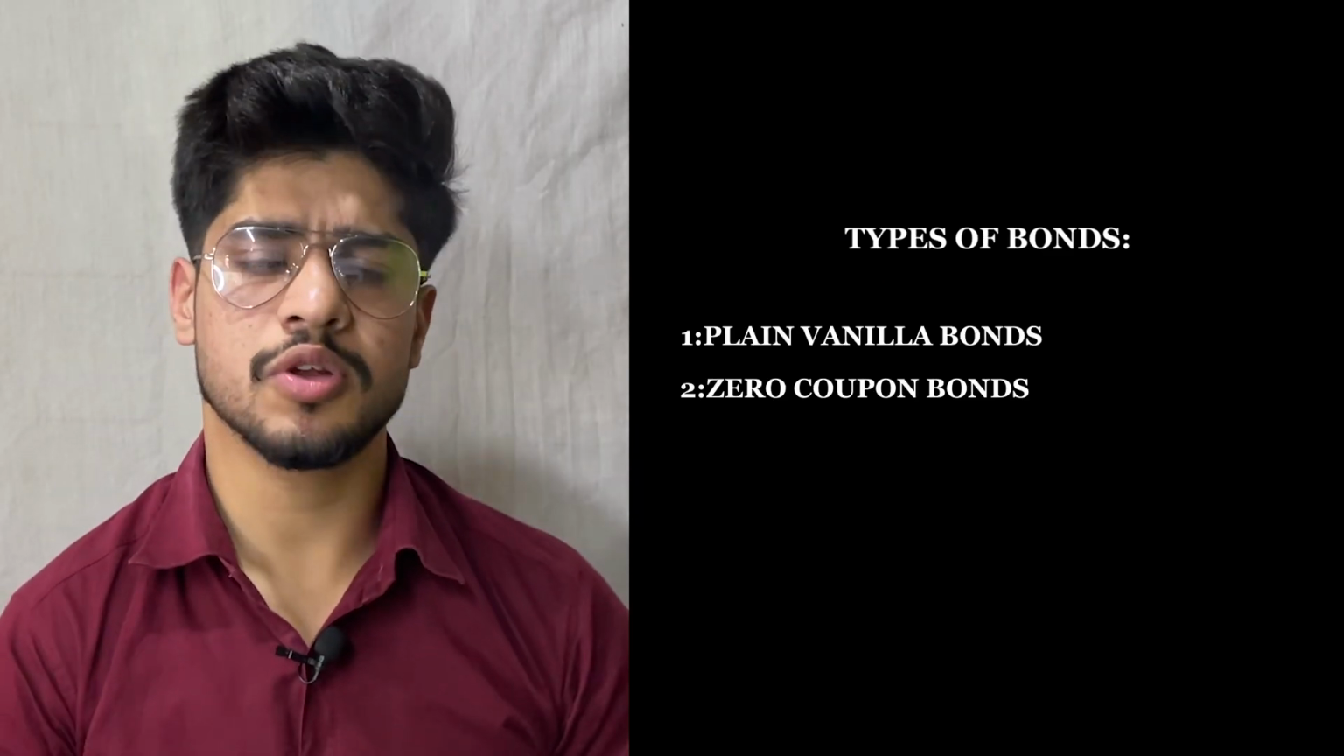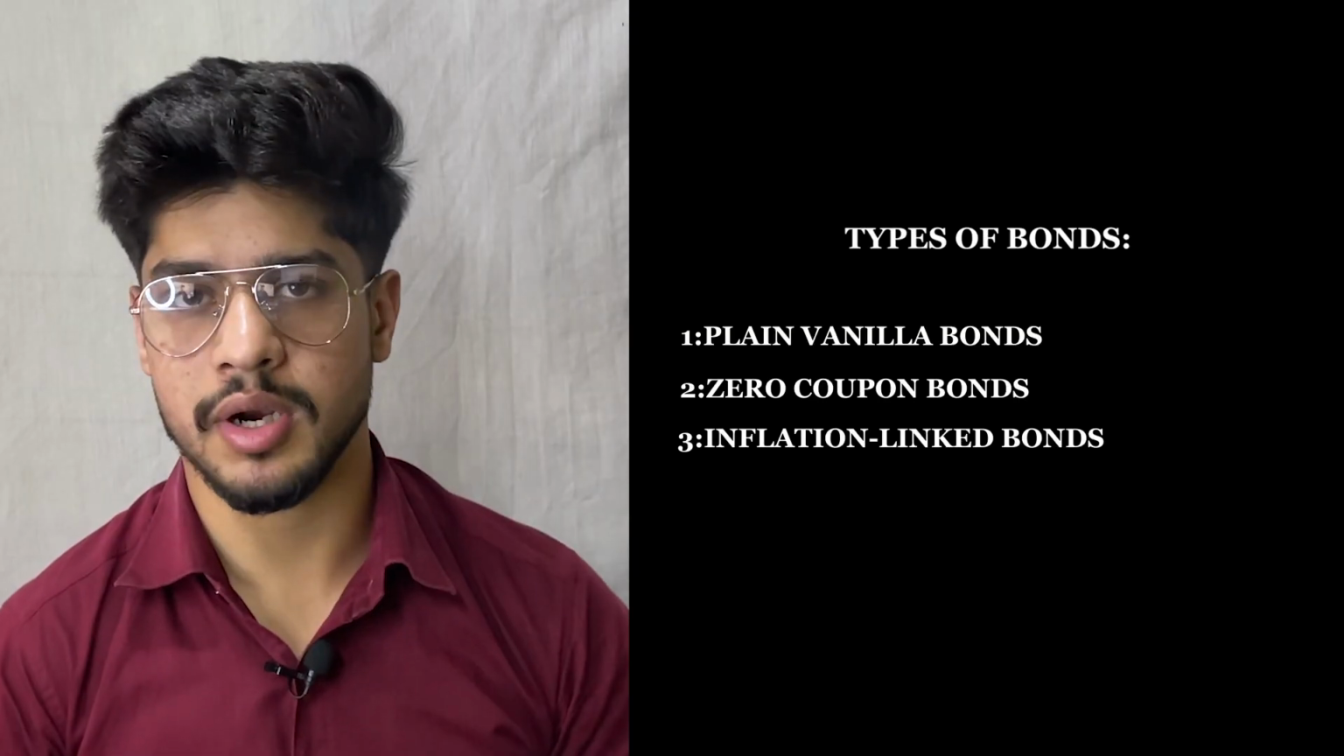Now, if we talk about the types of bonds, there are various types of bonds, but the main four types are plain vanilla bonds, zero coupon bonds, inflation linked bonds, and floating rate notes. For example, the plain vanilla bond is the simplest form of bond. The issuer issues a bond in which it wants to raise a particular amount of capital from the investors. It will pay them a predetermined fixed rate of interest either annually or semi-annually, and the investors will get their principal amount on the date of maturity.